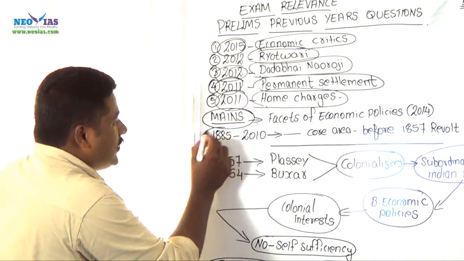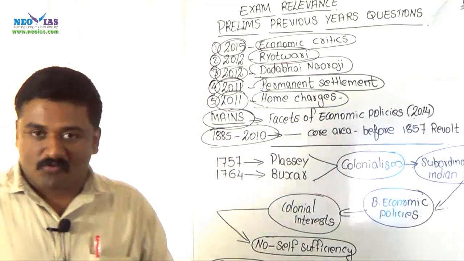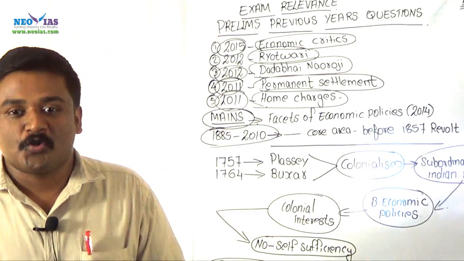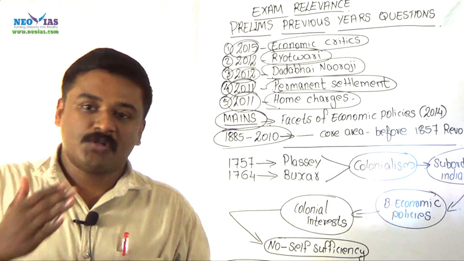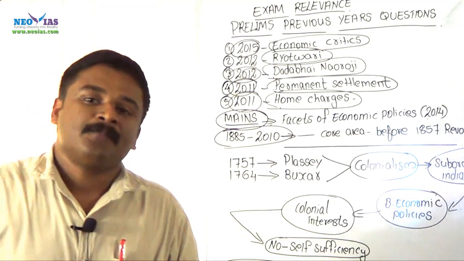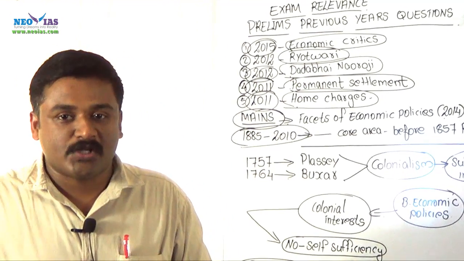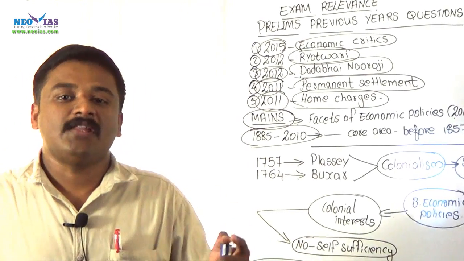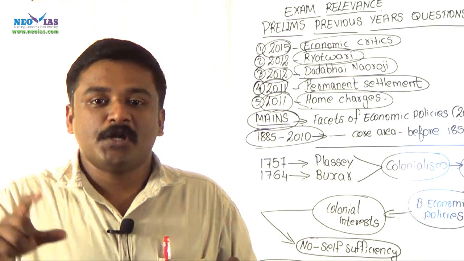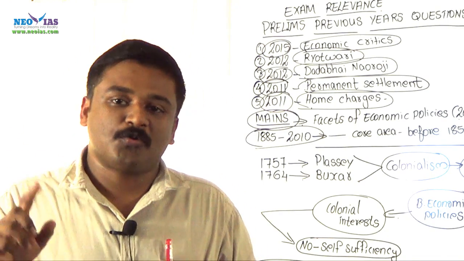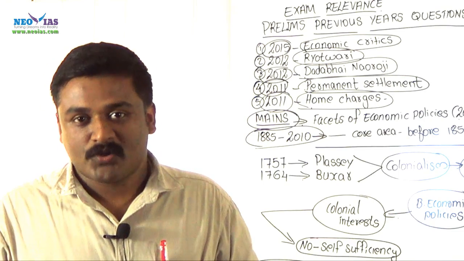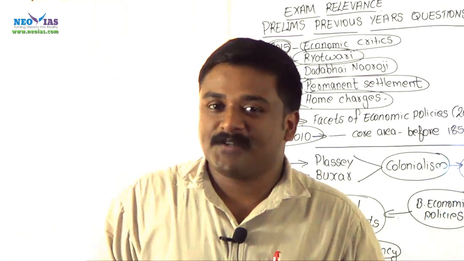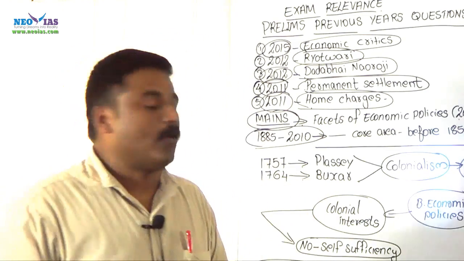And of course if you check the previous year questions right from 1885 to 2010, you could notice that questions related to British economic policies, be it their land revenue policies, their commercialization of agriculture, their industrial policies, or the drain theory, were asked at regular intervals. So of course this is one of the core areas we have to study for both our prelims and mains. Let us discuss one by one.